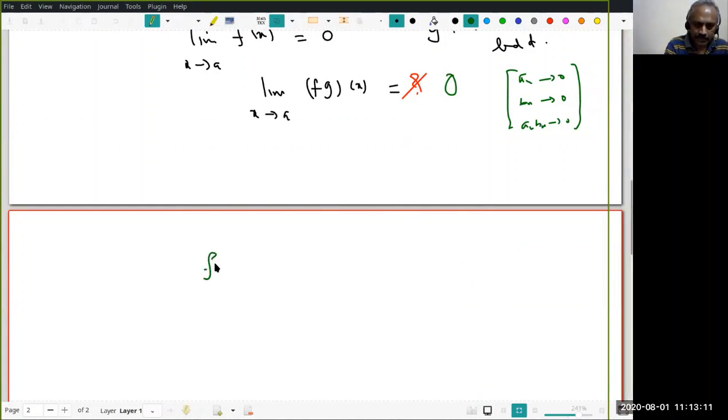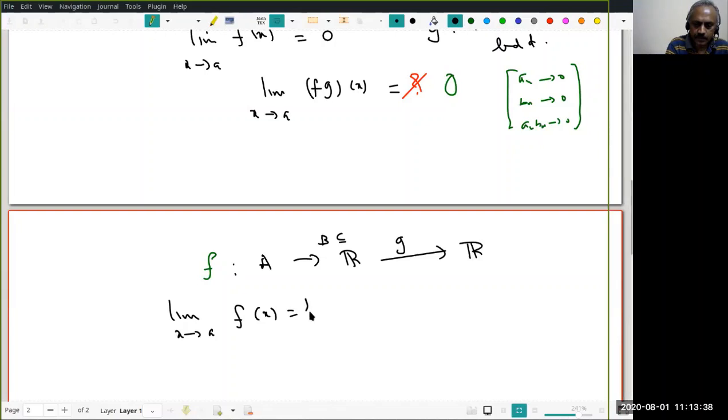Suppose I have a function f from A to R. Now let us assume I have a function g to R. It may actually be taking values in B, then g may be from B to R. Also assume limit x tends to a of f(x) equal to L. Then I would like to say the limit of g of this. Do you understand this? This is what I want to look at.